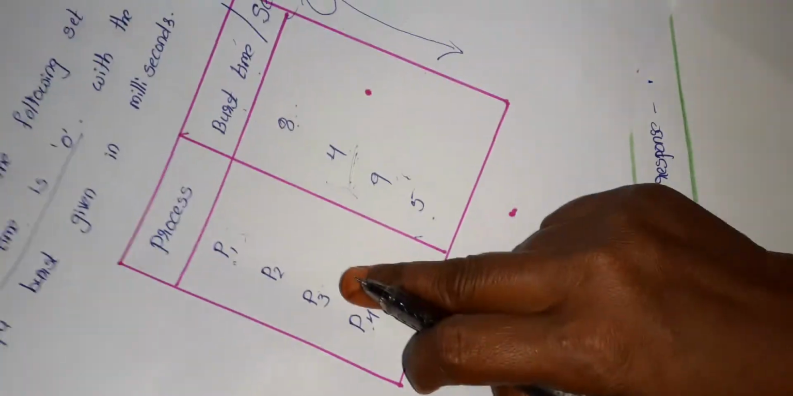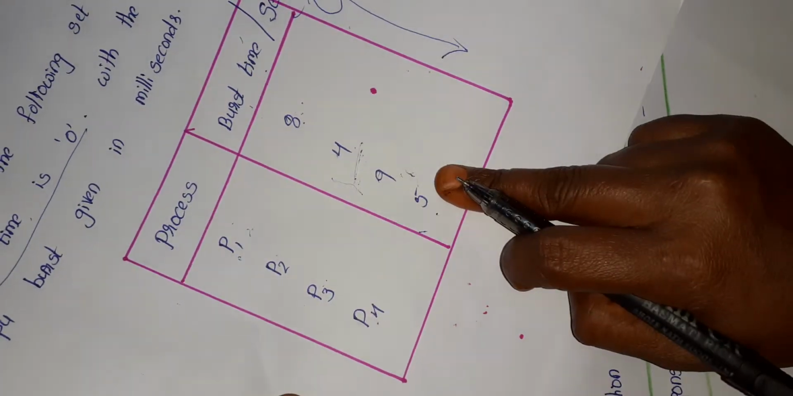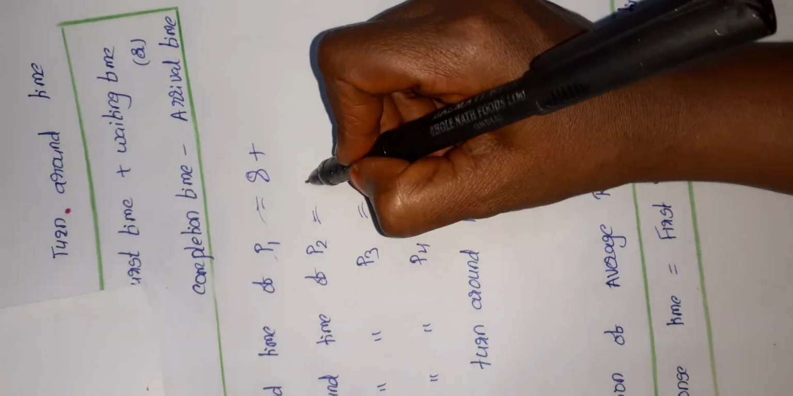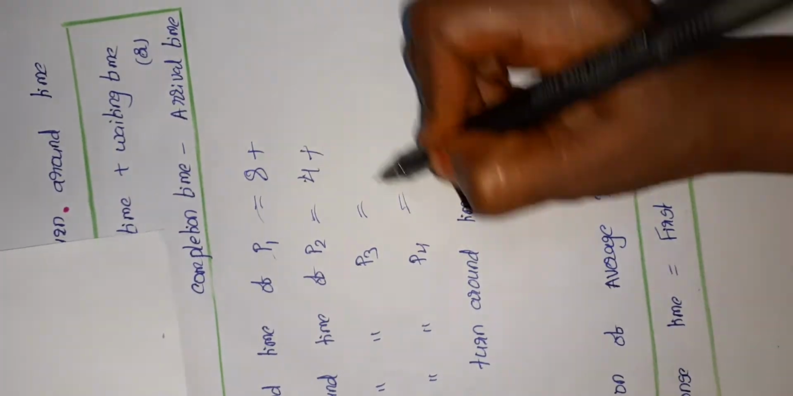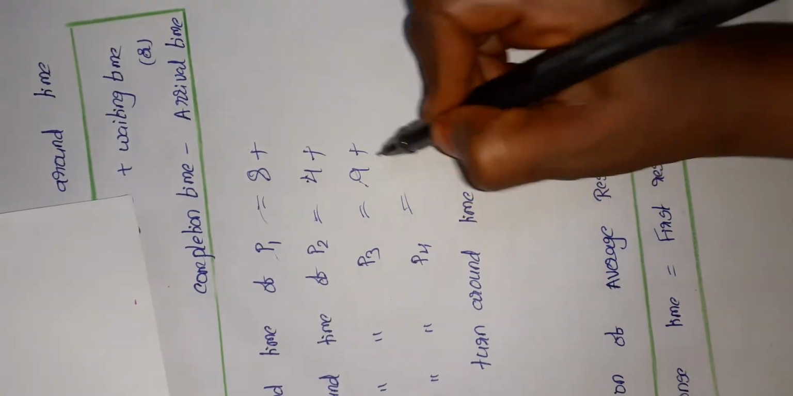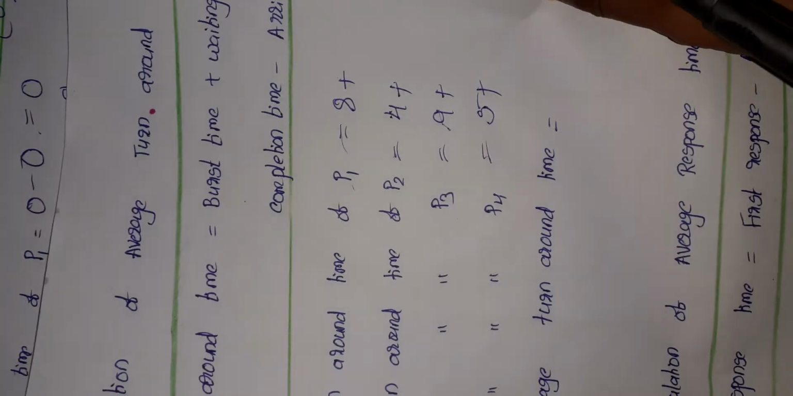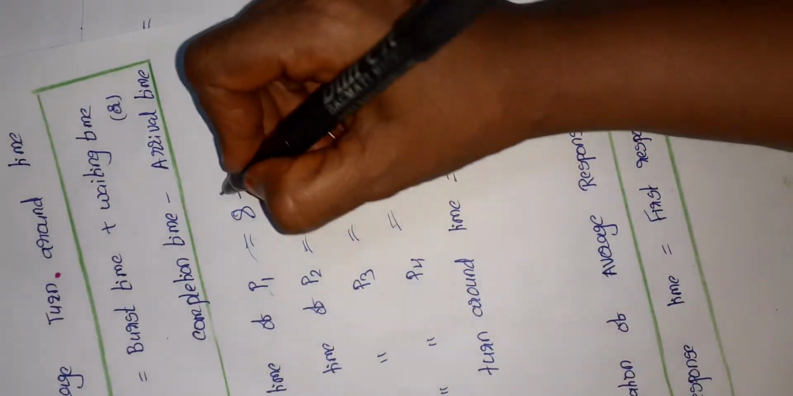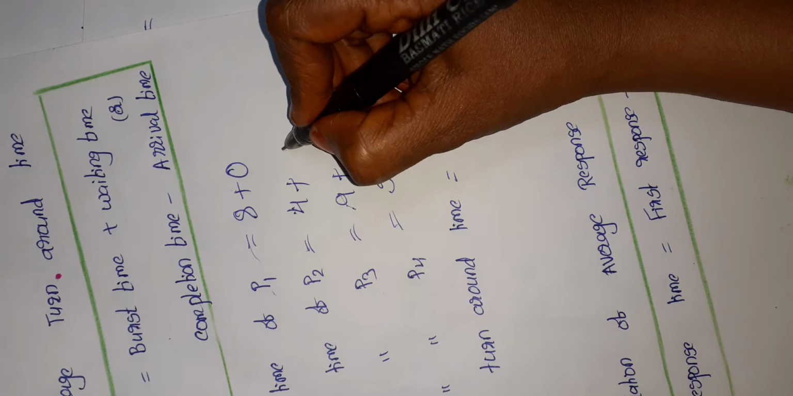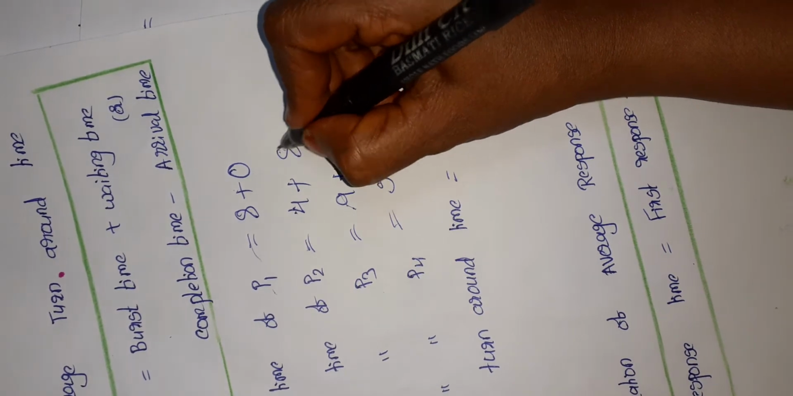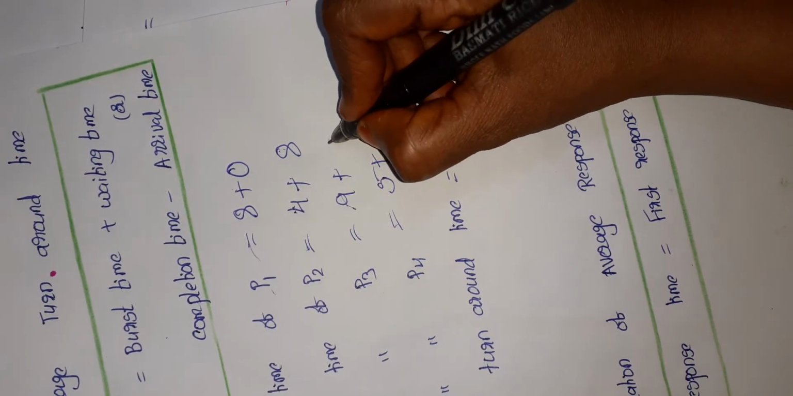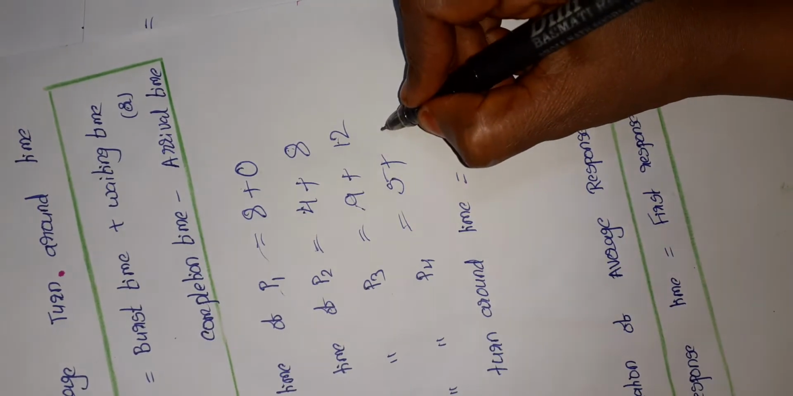Next, the burst time of P2, the burst time of P3, the burst time of P4. That means the P1 burst time is 8, P2 burst time is 4, P3 burst time is 9, P4 burst time is 5. And we have the waiting times here. So we calculate waiting times also. The waiting time of P1 is 0, the waiting time of P2 is 8, the waiting time of P3 is 12, the waiting time of P4 is 21.